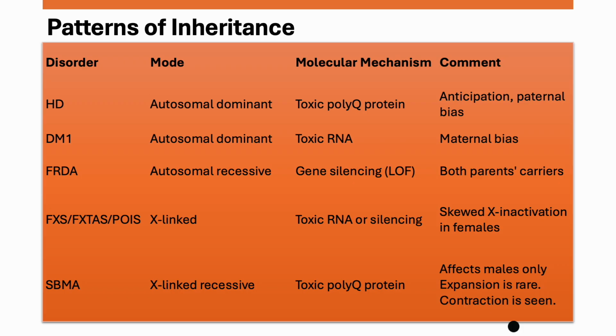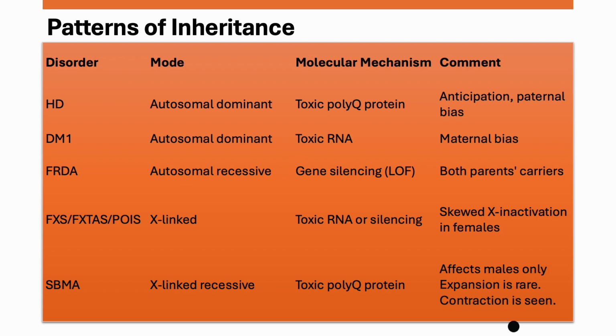In terms of SBMA, again, this is X-linked. However, this is different than Fragile X, where the expansion is in the 5' UTR. In SBMA, it is because of expansion in the coding region. It affects males, but female carriers are not affected, and the reason for that is males have testosterone, which is a ligand for the androgen receptor, and if one doesn't have enough testosterone, that activation of the pathway doesn't happen.